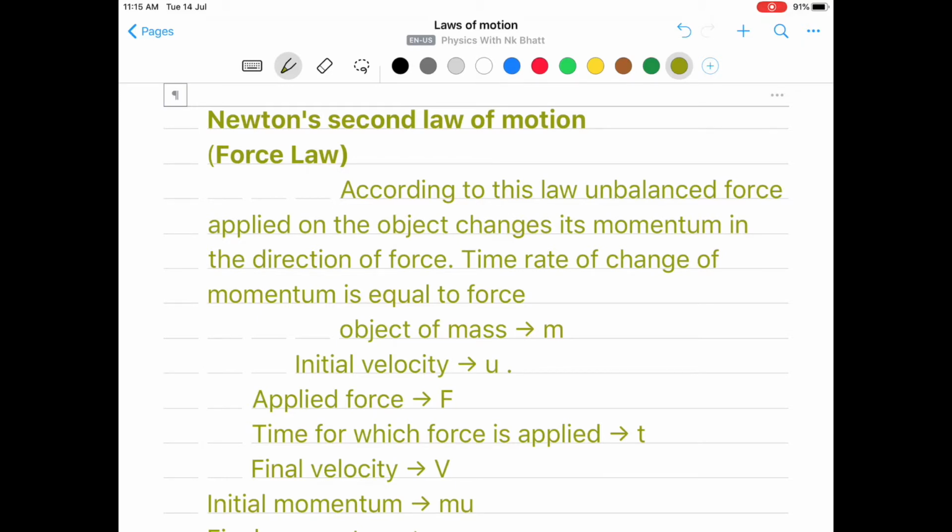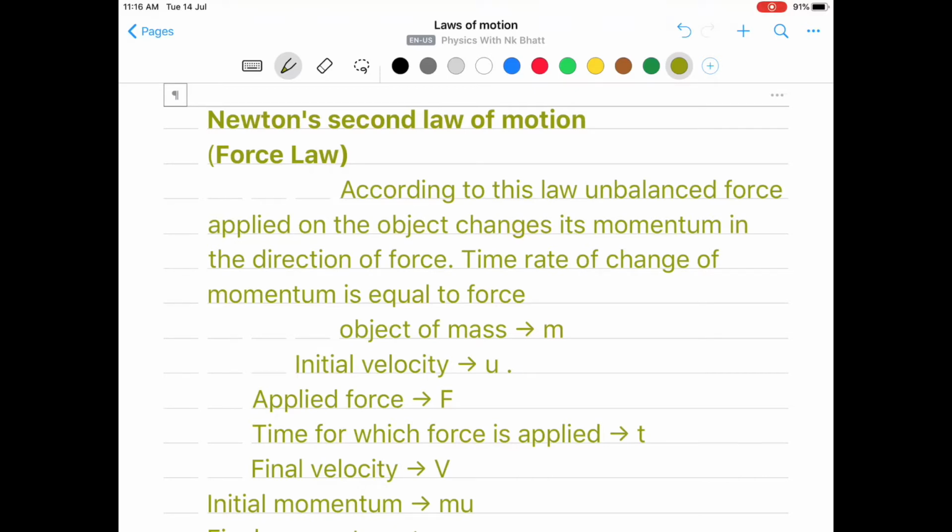Likewise, if the force is applied in the opposite direction of motion, then what will happen? The speed of the vehicle will decrease, and because of that, its momentum also decreases. So that indicates that the change in momentum always occurs in the direction in which the force is applied.